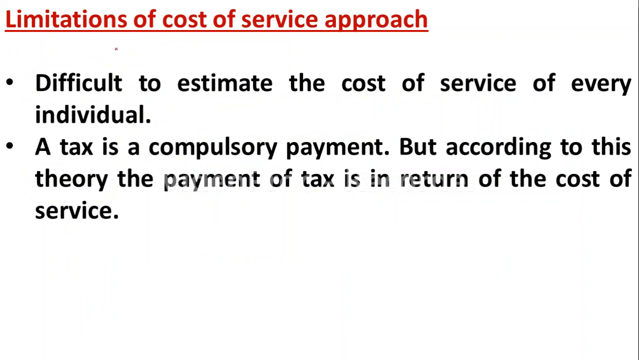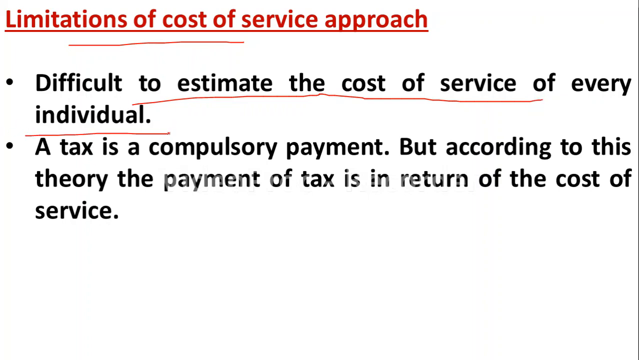So there are limitations for the cost of service approach. The first one is that it is difficult to estimate the cost of service for every individual. Yes, it is quite impossible to measure correctly the cost of service for every individual. When the government spends, it spends collectively. For example, when the government is going to give a scholarship, it doesn't consider only one individual, it considers the group of students. So it is very difficult to calculate, in some cases for each individual.